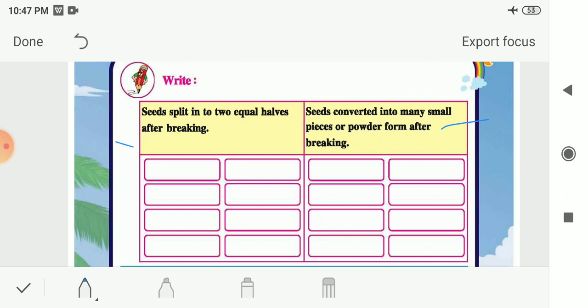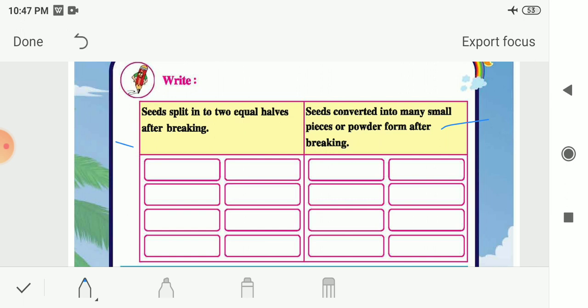So in the first column, the seeds that split into two equal halves, or that will break into two equal halves, we have already seen that the seeds which can be split into two equal halves are known as the pulses. So here you can write the names of the pulses and other seeds also. When you break this kind of seed, you will get two equal halves of it.